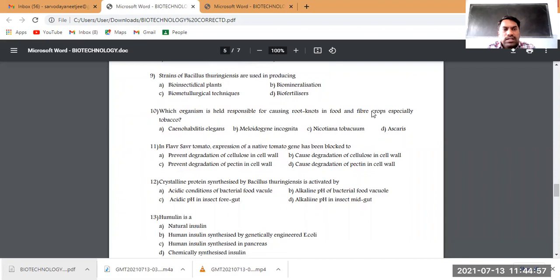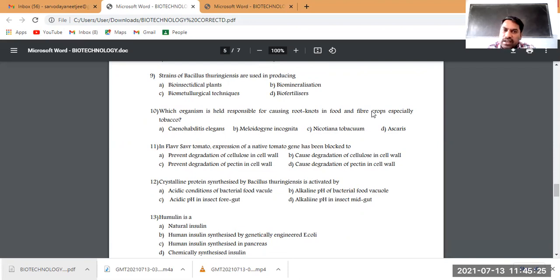Okay, next question. Strains of Bacillus thuringiensis are used in producing... So this is the bacteria from which the genes have been isolated to transfer into the plants, making them resistant. So strains of Bacillus thuringiensis are used in producing bioinsecticidal plants, biomineralization, biometallurgical techniques, biofertilizers.